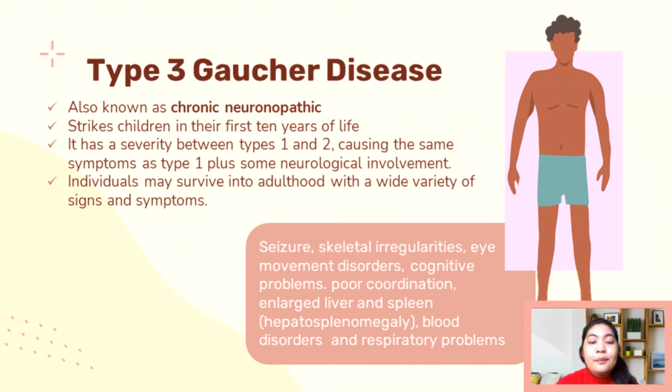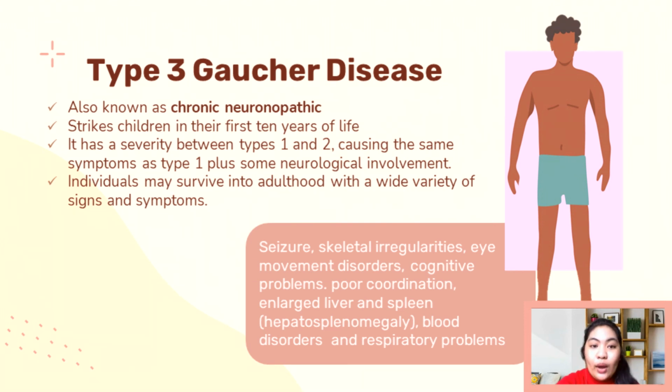Type 3 Gaucher disease is also known as chronic neuropathic Gaucher disease. It strikes children in the first 10 years of life. Gaucher disease type 3 has a later and more gradual onset compared with type 2. It has severity between types 1 and 2, causing the same symptoms as type 1 plus some neurological involvement.